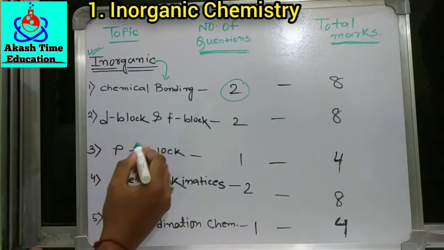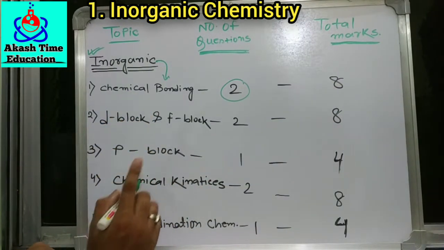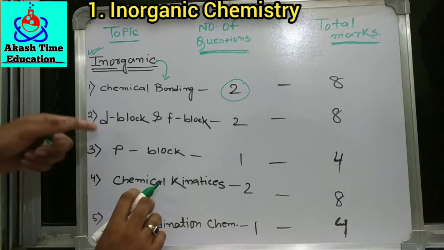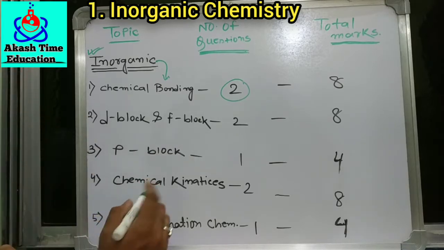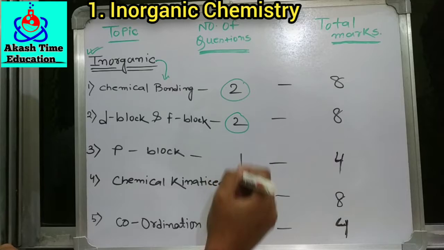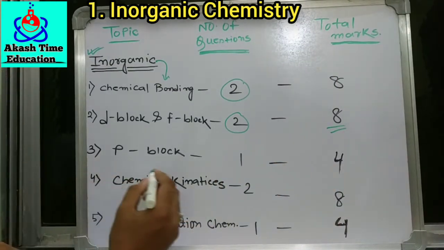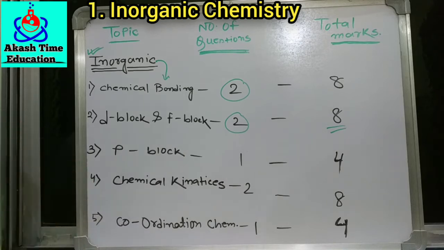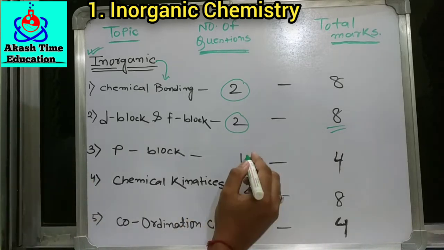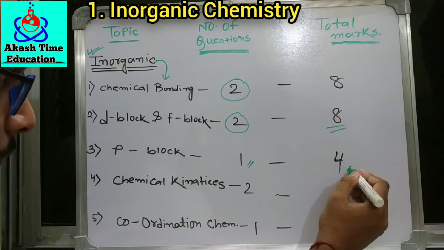And you see the D block, F block chemistry, where the D block and F block are in the class 12th syllabus. So here there are 2 questions from this topic, and 8 marks from the topic. And again for the P block, which is in the 11th syllabus, 1 question comes, where the number division is 4.